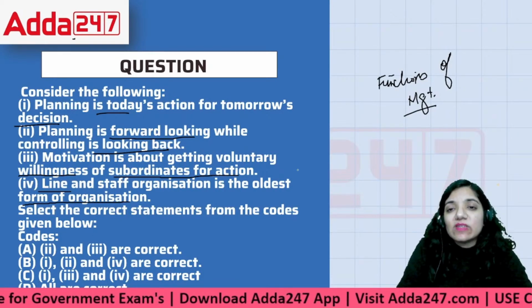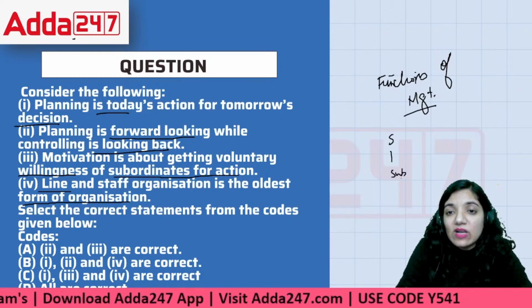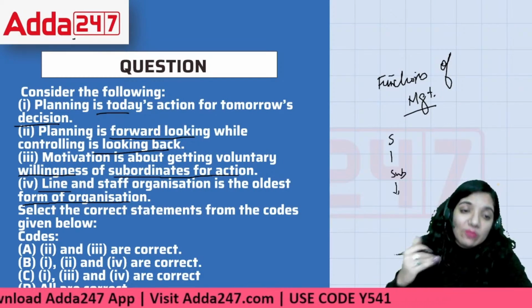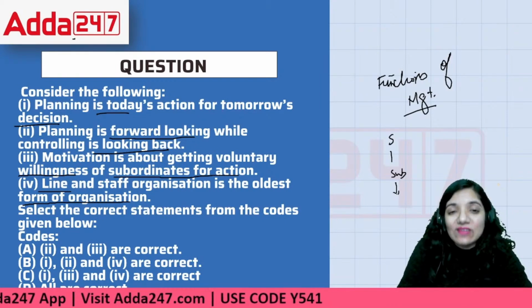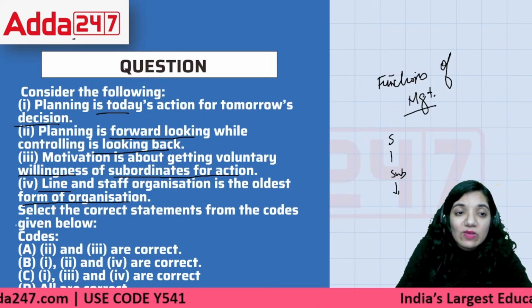Line and staff is basically a series where there's a superior, then there's a subordinate, then another subordinate, then a subordinate is also there. That is line and staff organization. Now it says, what is the correct statement from the following?